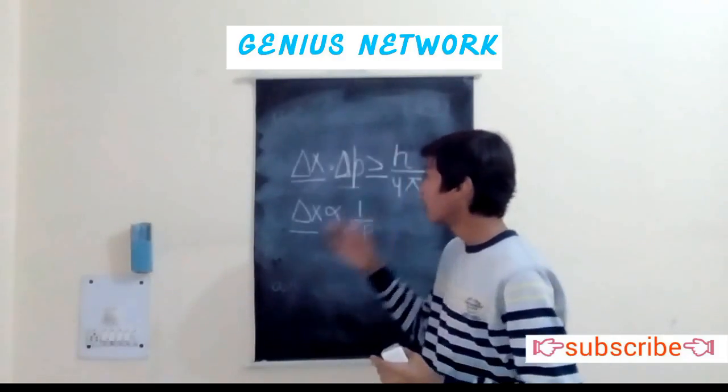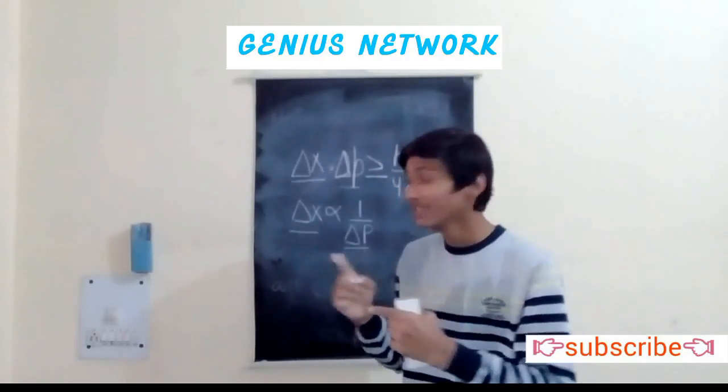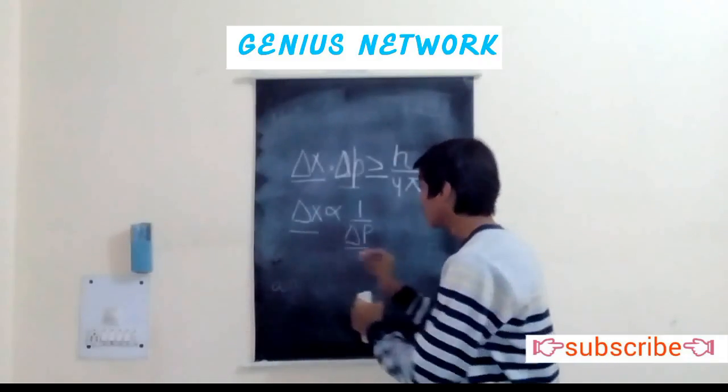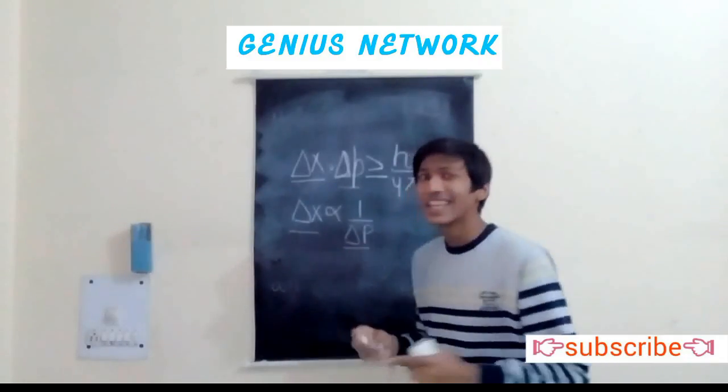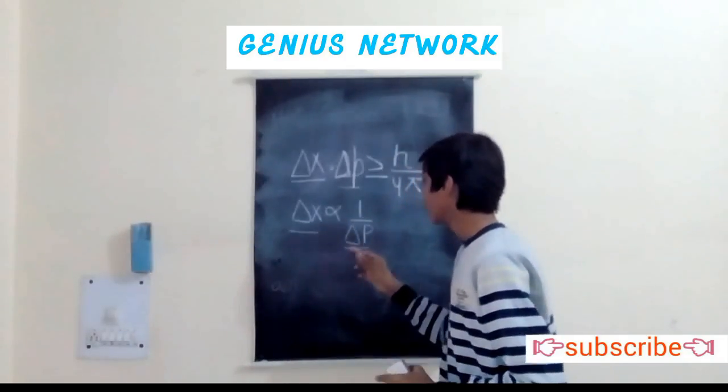Again, if we try to measure the value of delta x very accurately, then delta x will be very small, and the delta p value will be less accurate. Same with momentum.